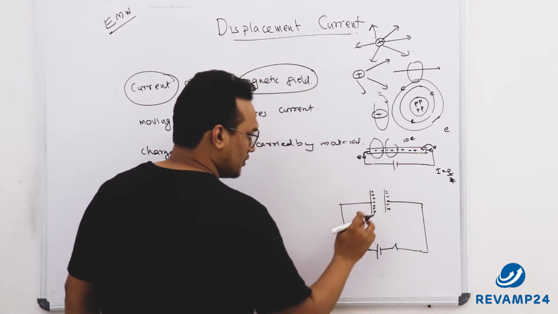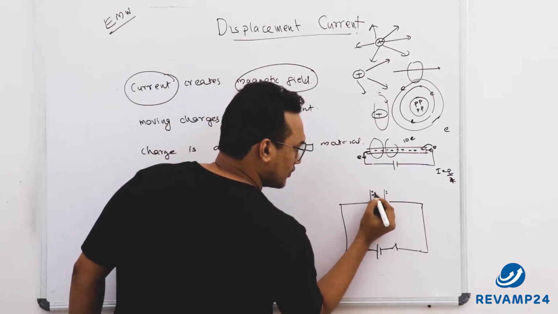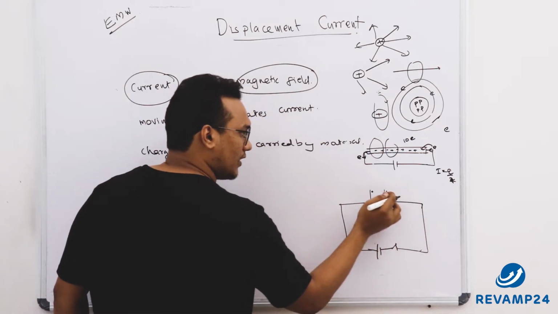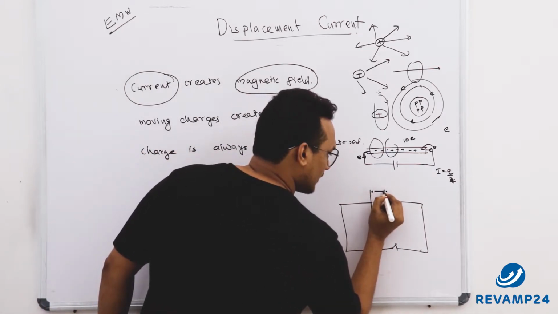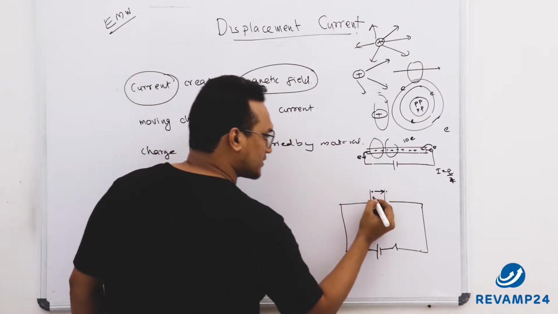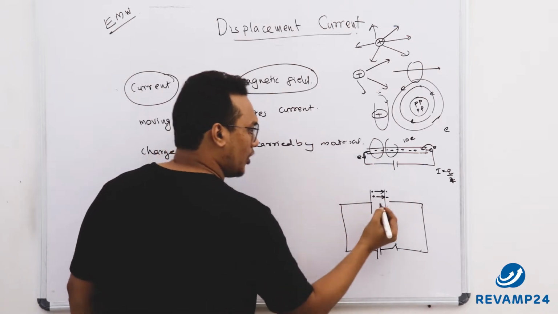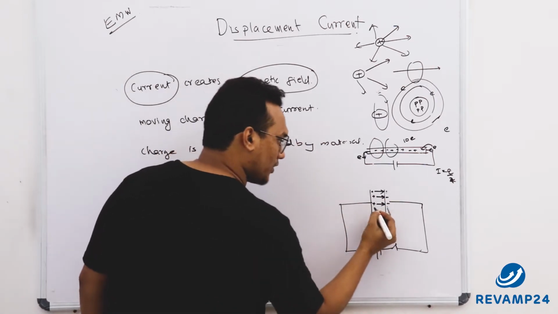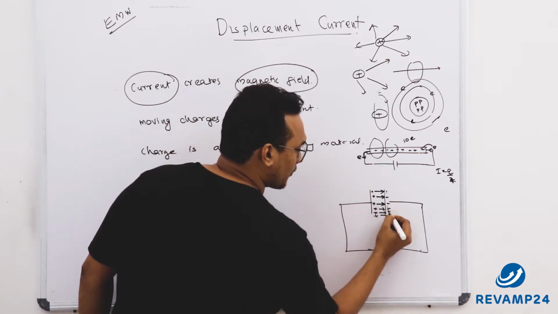negative, negative. Initially I can say that one after the other it will be going. Whenever one positive is added here, at the same time one negative will be induced by the positive charge. So there will be an electric field created in this way. Now one more positive will come and one negative, and an electric field is created in this way. One more positive will come, one negative, an electric field is created. Similarly, till this becomes fully charged, this process will happen.